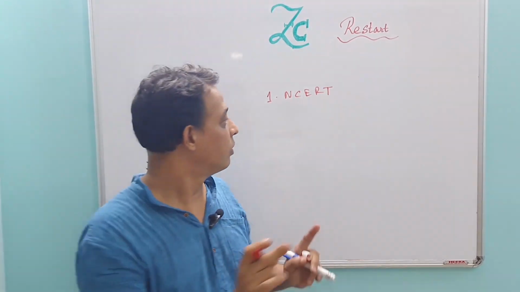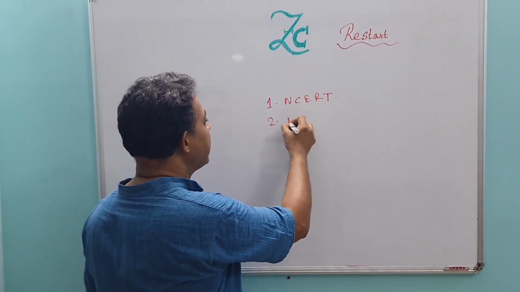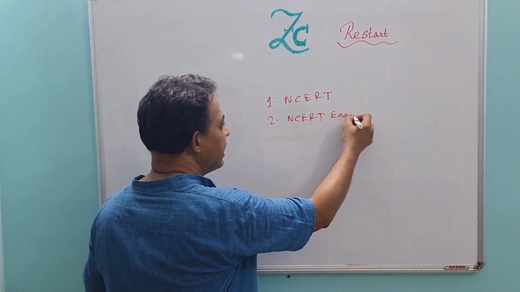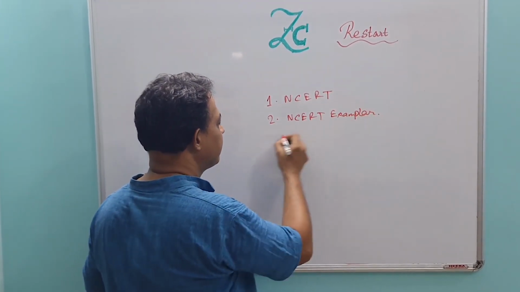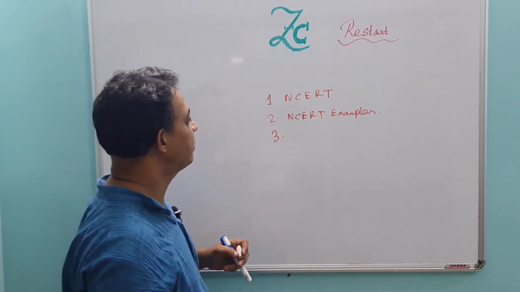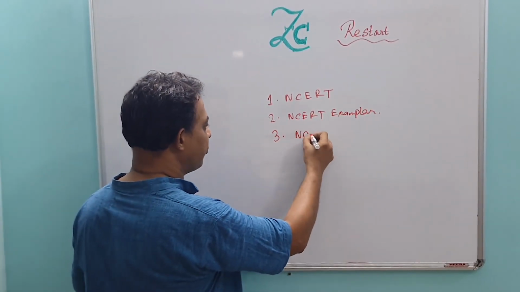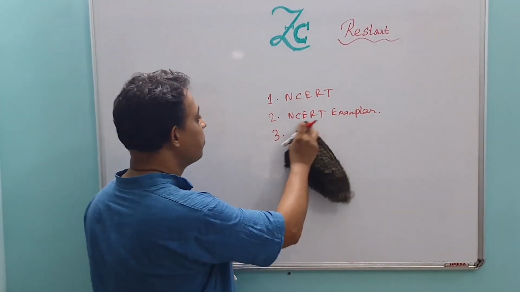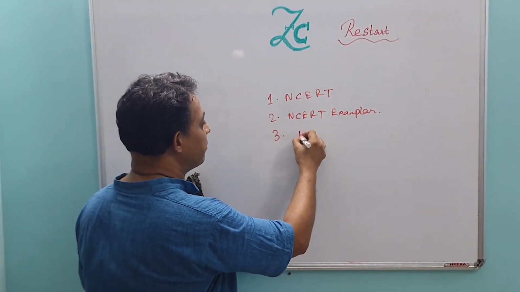Next, number 2 is the NCERT exemplar. Number 3 is NCERT Fingertips by MTG publication.